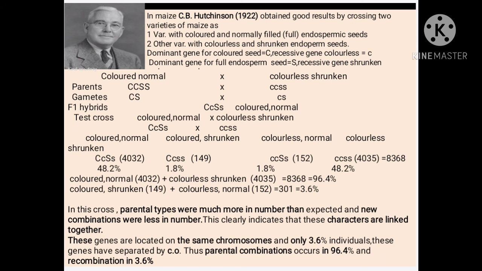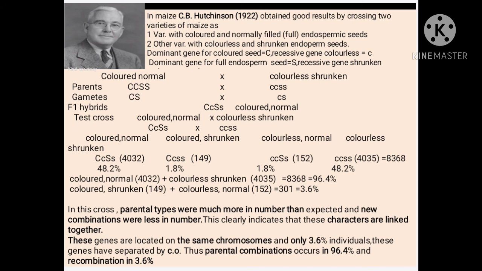The total progeny formed was 8368. When you observe the percentages, the colored normals are 48.2%, colored shrunkens 1.8%, colorless normals 1.8%, and colorless shrunkens 48.2%.